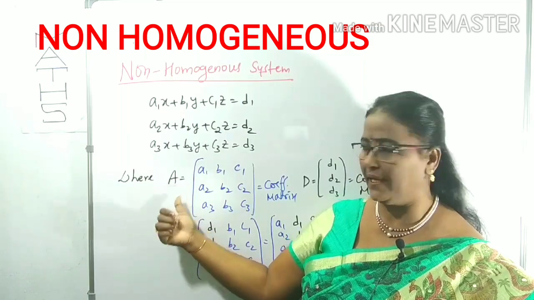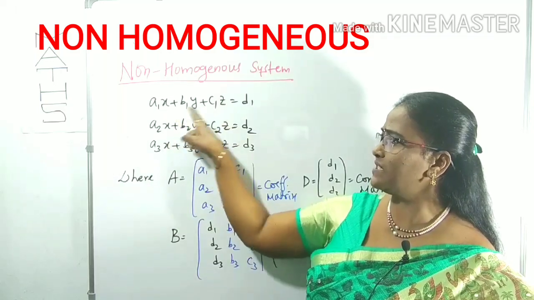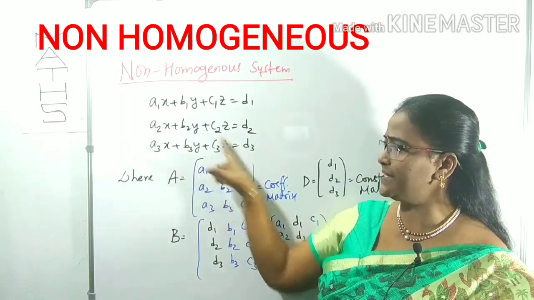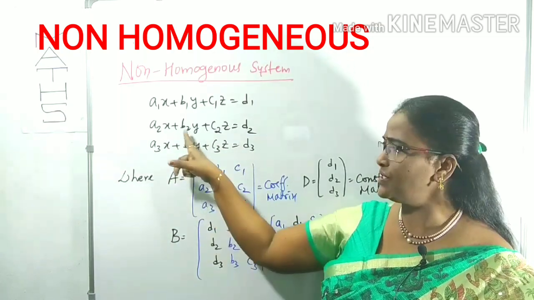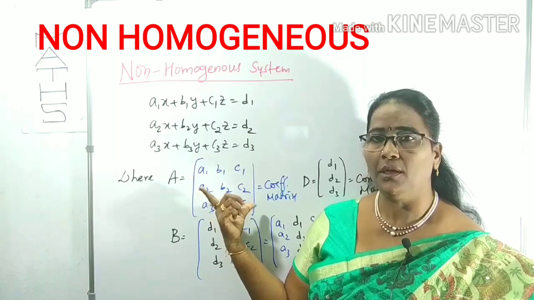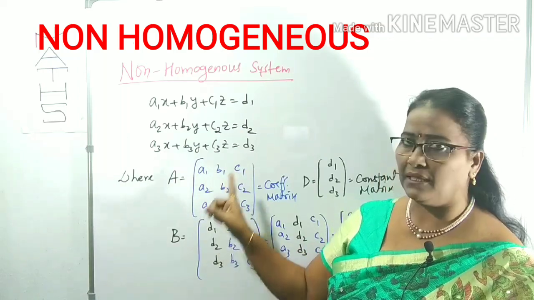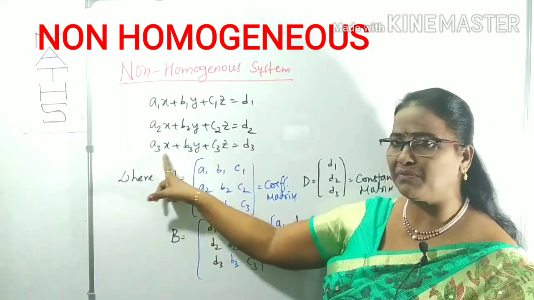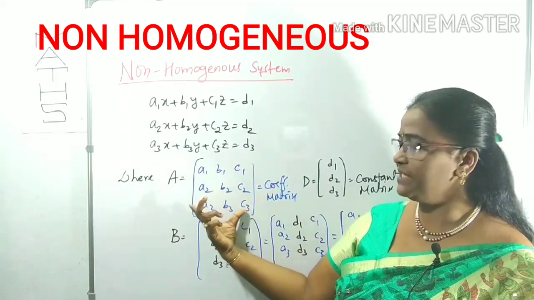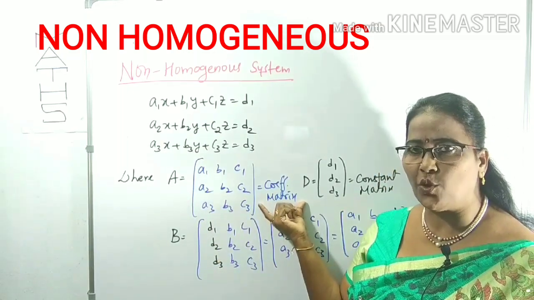One of the matrices, A, is formed from the xyz coefficients in the 3 equations. From the first equation, the xyz coefficients a1, b1, c1 form the first row. In the same way, the second row comes from the second equation, with the coefficients of xyz a2, b2, c2. It plays a very important role in calculating the solutions. Similarly, the third row comes from equation 3, using the coefficients of xyz, a3, b3, c3. This is formed with the coefficients of xyz, which is why it is called the coefficient matrix.